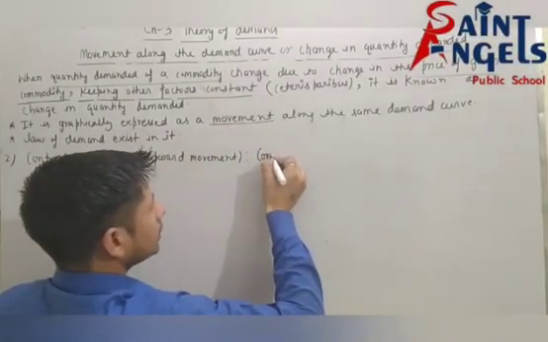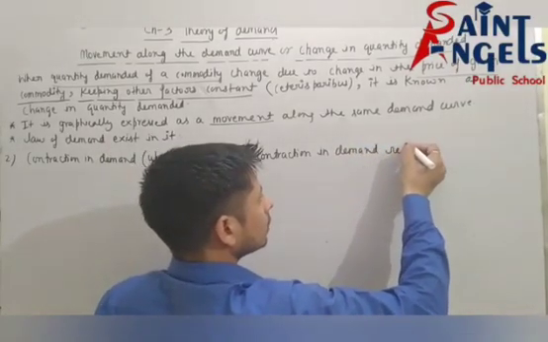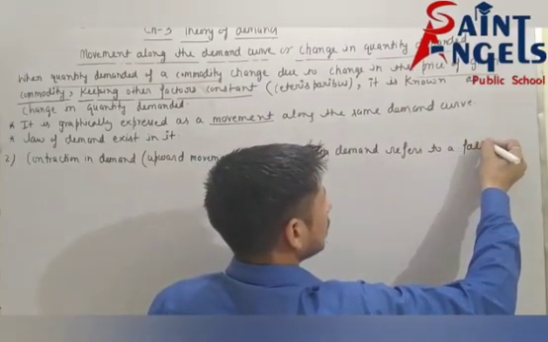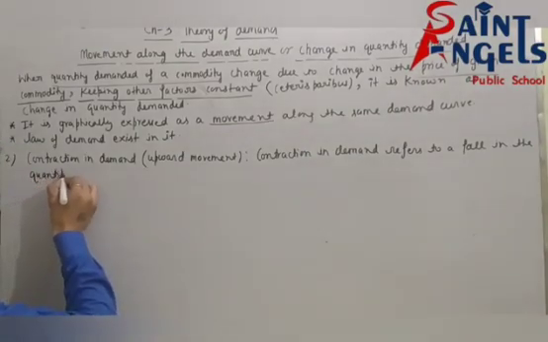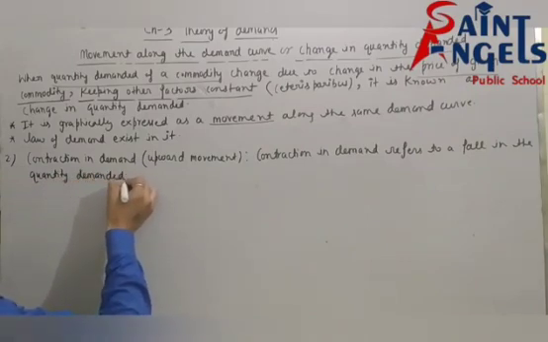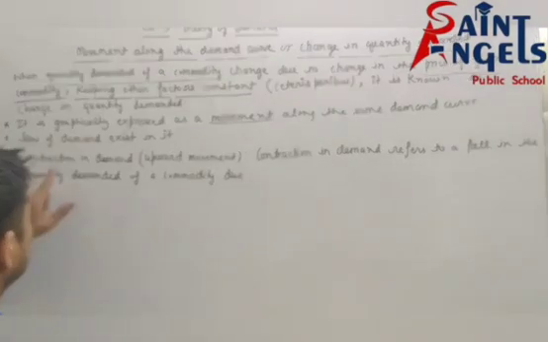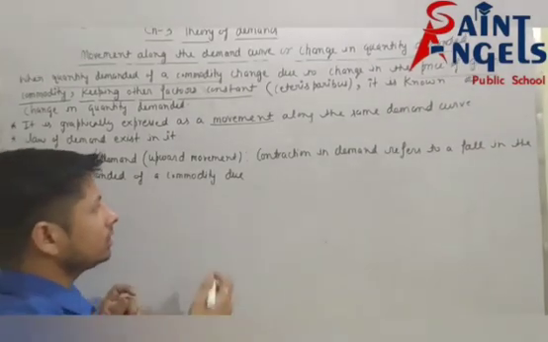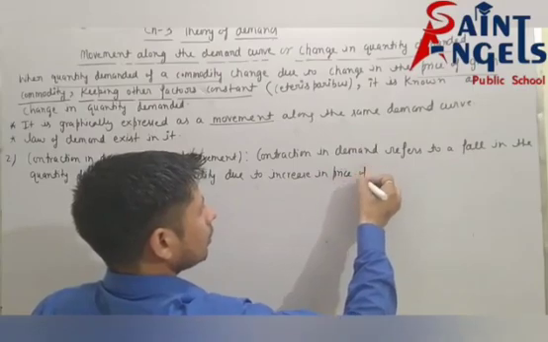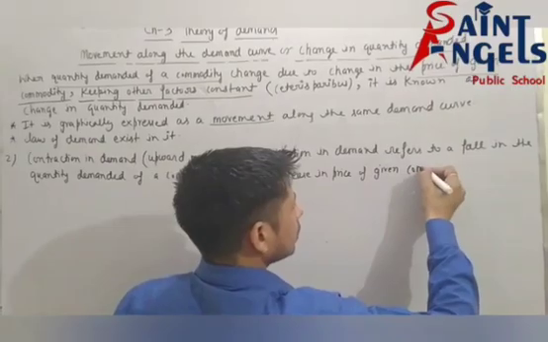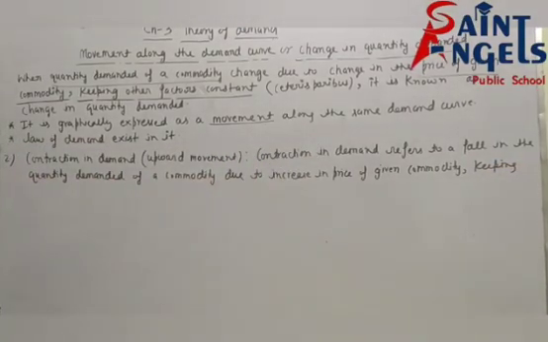See, contraction in demand refers to a fall in the quantity demanded of a commodity due to, see, contraction in demand means decrease in demand, so price will increase due to increase in price of given commodity, keeping other factors constant.